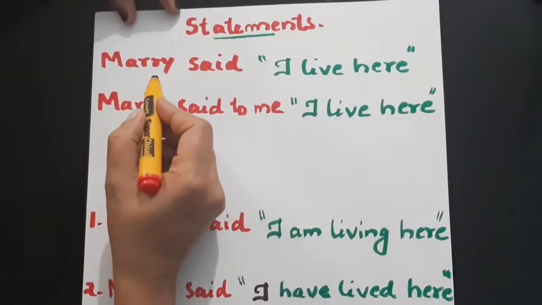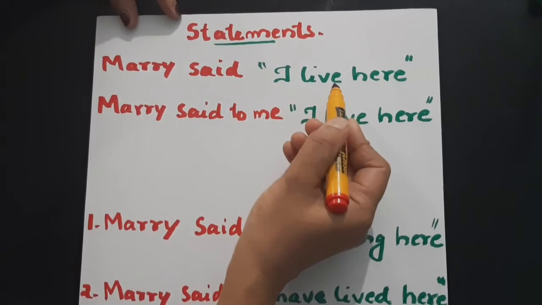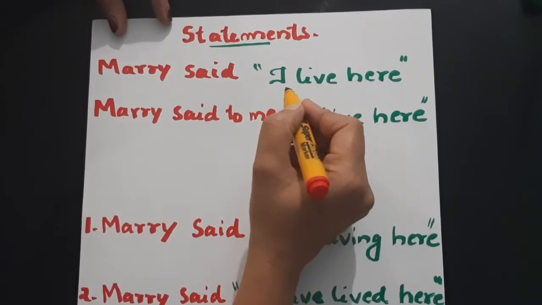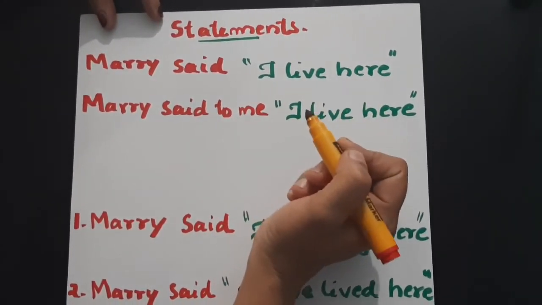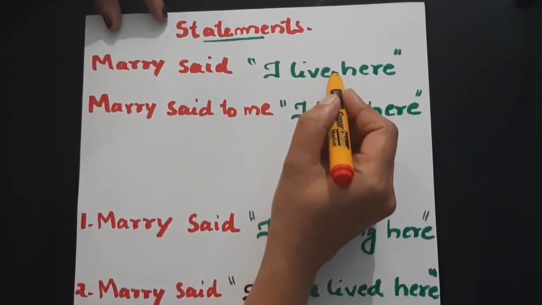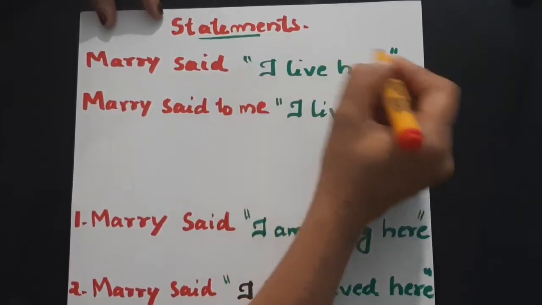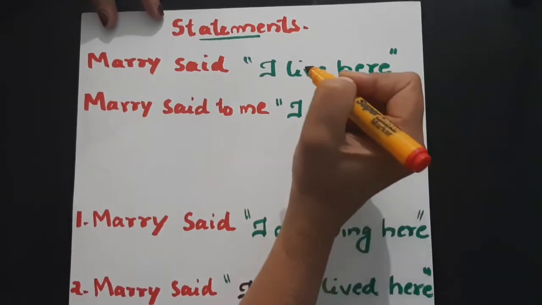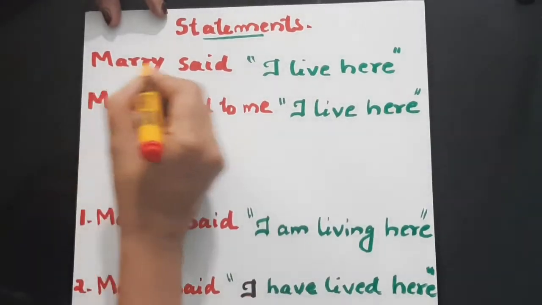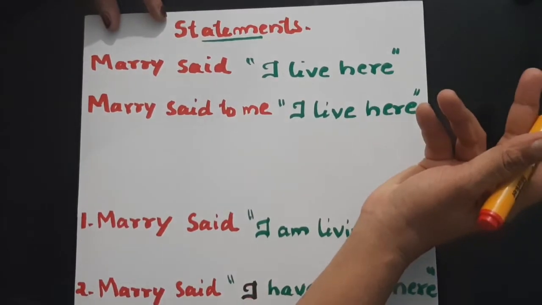Okay, just take this sentence. Mary said, I live here. Mary said, what she says? I live here. Shall we just try to convert it from direct to indirect? All of you know that this is direct speech, because quotation marks are there, so the sentence is written same as it is, without any changes. This sentence, we just try to convert it into indirect speech.